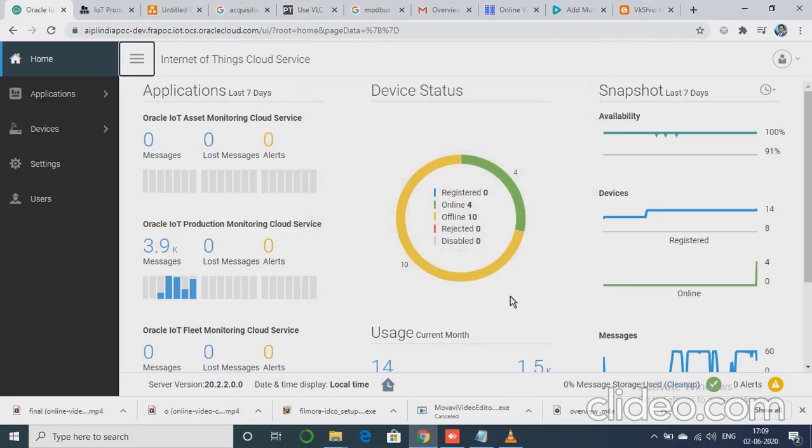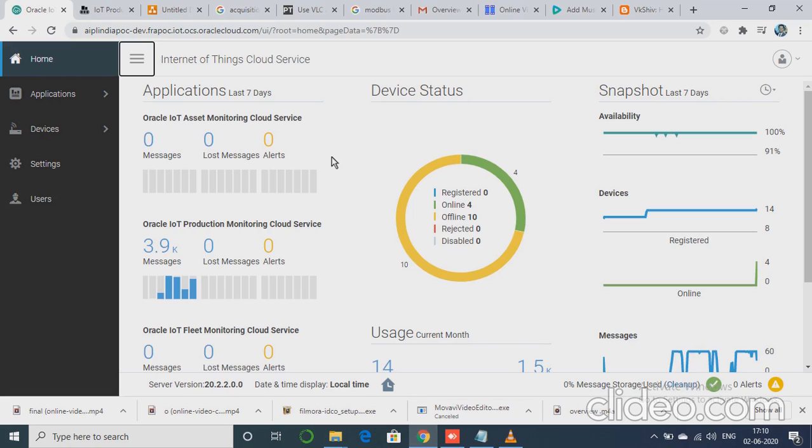Hi everyone, so in this video we are going to see how we can configure connectors, interpreters and then device models on the Oracle IoT Cloud server. So for this process we need to have an instance of IoT Cloud server. Once you have an instance of IoT Cloud server created for you, you can log on into the IoT Cloud server using the credentials provided by the Oracle.